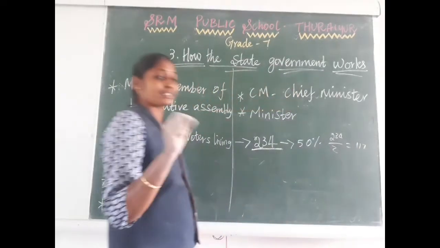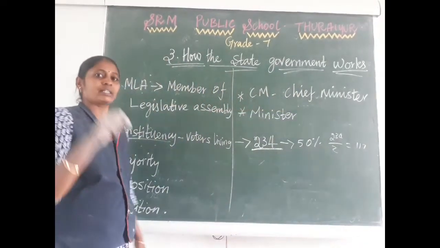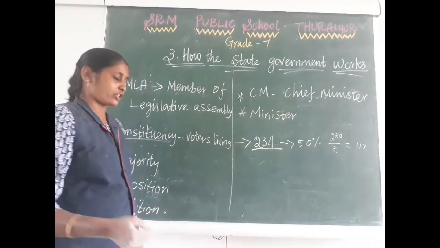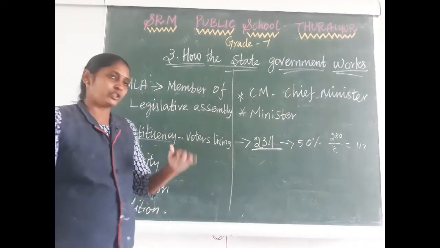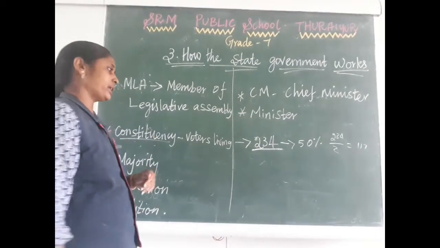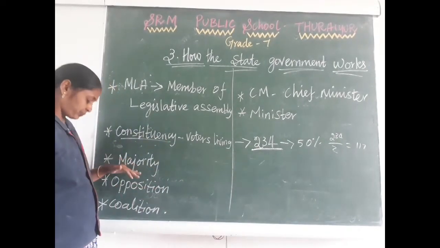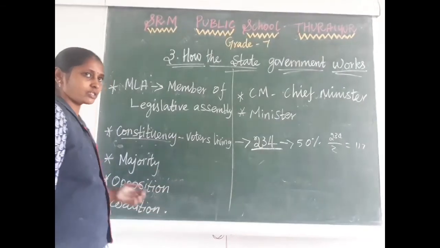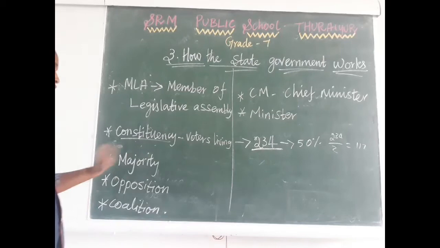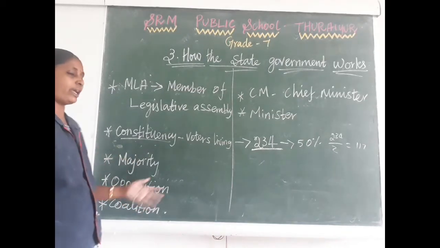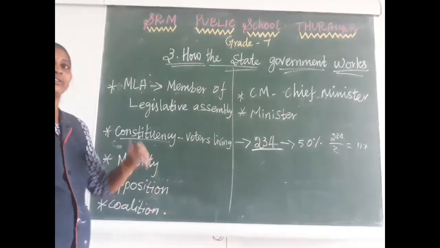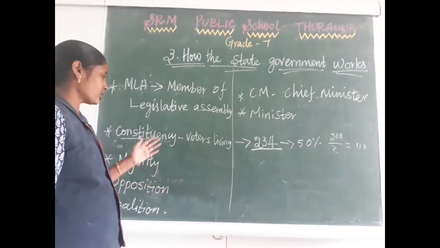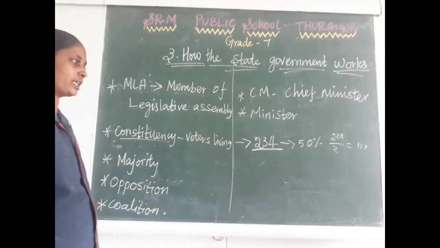At least 117 seats must be won in the election. Only then will that political party be called the majority party. So in an election, the party that wins 50% of the constituencies is called the majority. Opposition is quite the opposite: the political party that is not able to win 50% of constituencies is called the opposition, right?